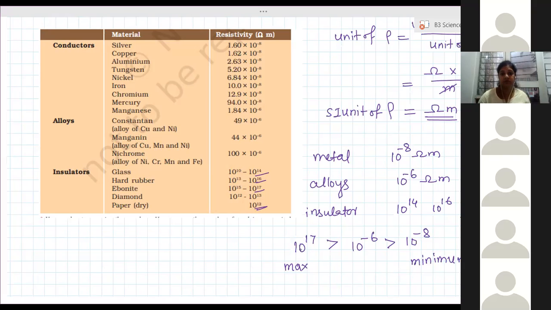Actually, the reason I'm explaining this to you is that the questions are based on this. They will give you three elements, X, Y, and Z, and give you the value of resistivity. From that, you have to compare which element is considered a good conductor and which is considered a bad conductor.